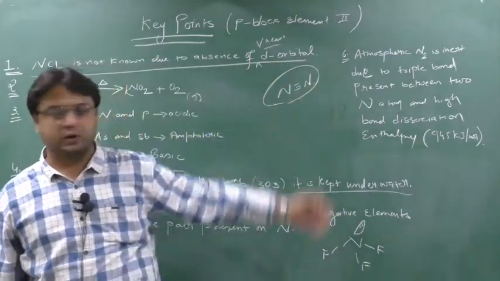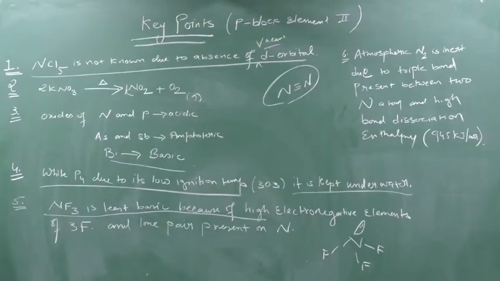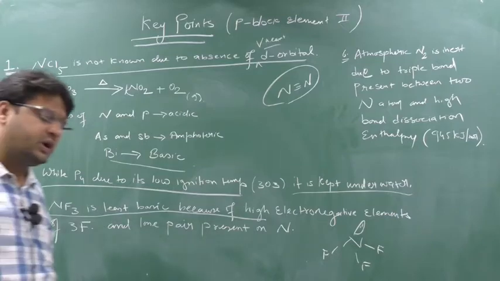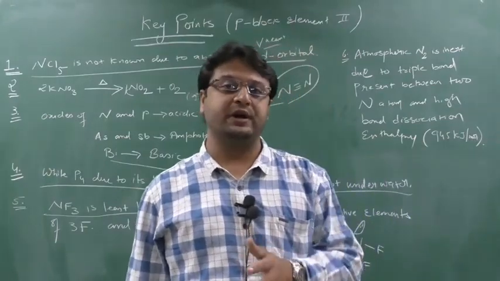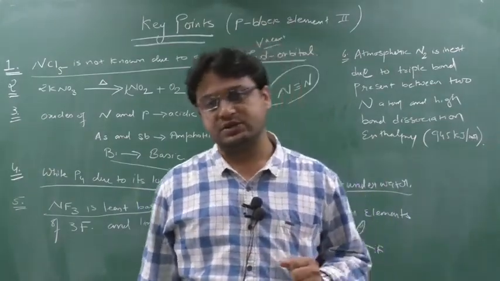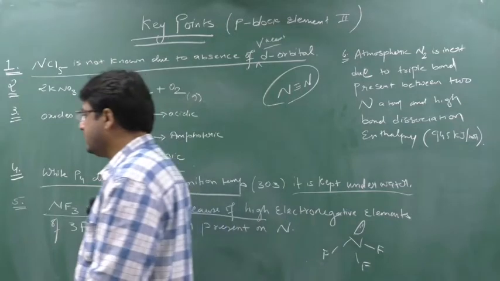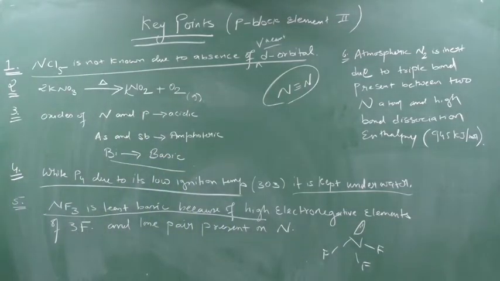So you can note down this point also: atmospheric nitrogen is inert at room temperature due to the triple bond between the 2 nitrogen atoms, and it has a very high bond dissociation enthalpy, nearly 945 kJ per mole, which cannot be achieved at room temperature. Hence nitrogen is very inert at room temperature. That's why it is filled in a number of food packets. Clear? Pause the video and write down all these 6 points in your book.